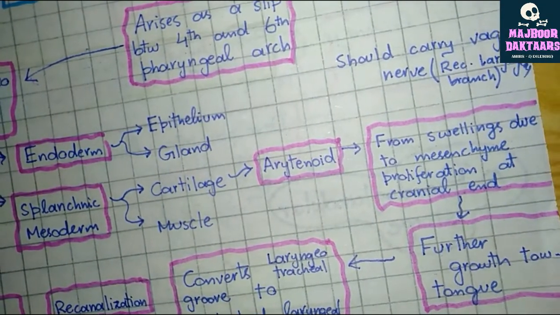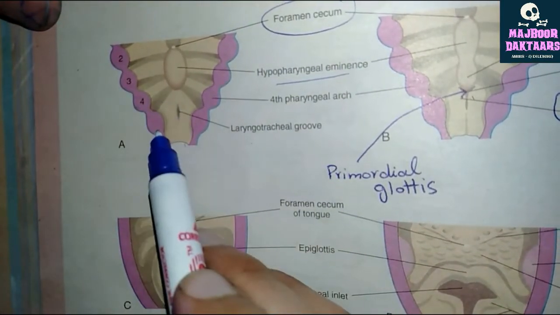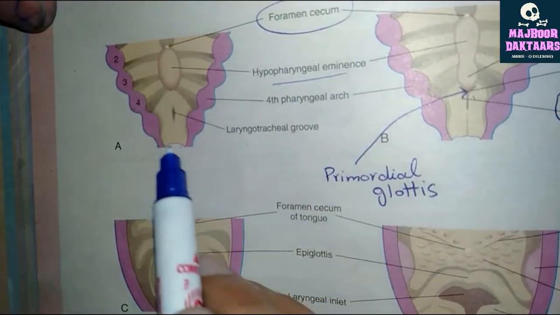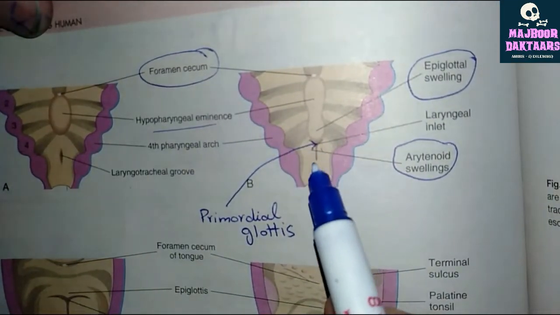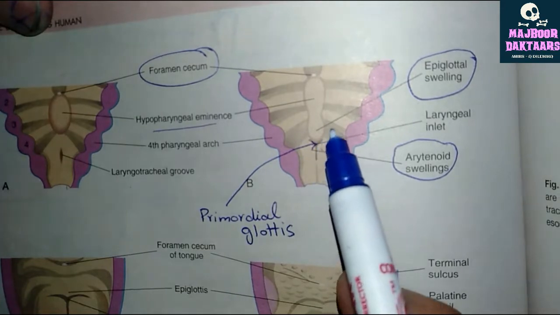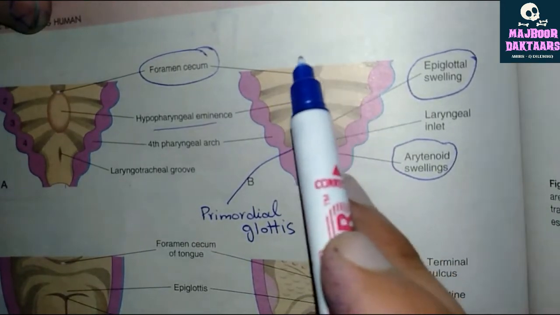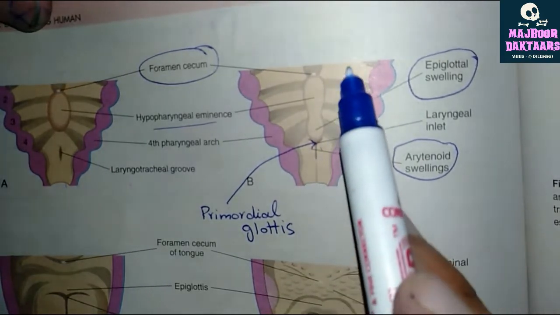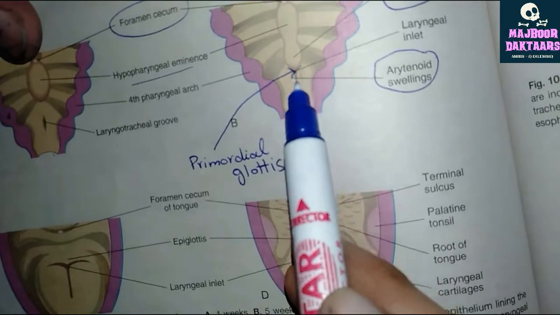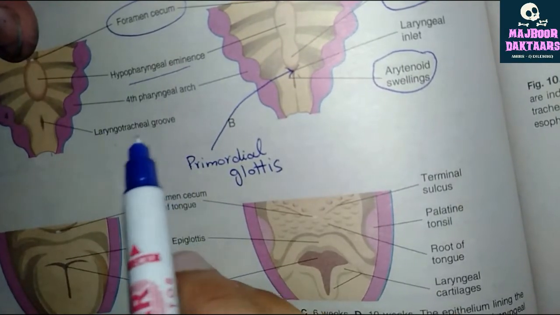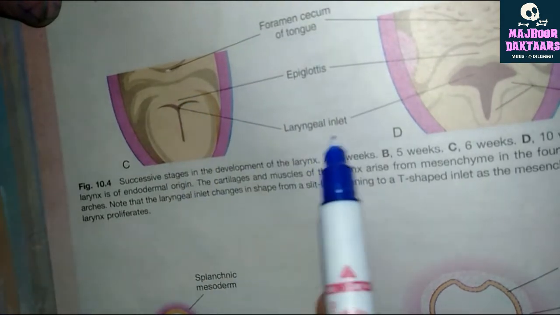Here we can see that this is a laryngeotracheal groove between the fourth and the sixth pharyngeal arch. Now, when the arytenoid swellings are formed on its both sides, they move toward the tongue portion. Here the tongue is present on the upper portion. When it moves toward the tongue portion, it converts this slit-like opening, which is known as the laryngeotracheal groove, into a T-shaped laryngeal inlet.